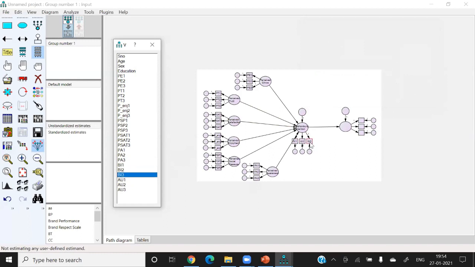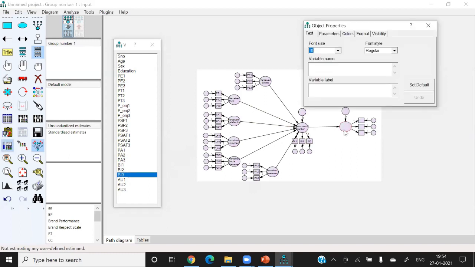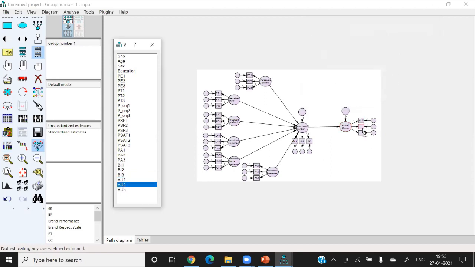The last is actual usage. And actual usage is measured by AU1, AU2, and AU3. So after this exercise,